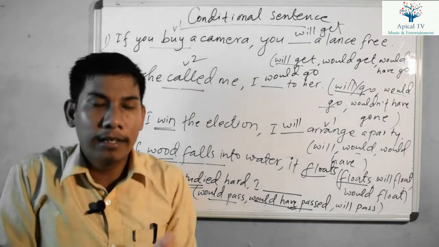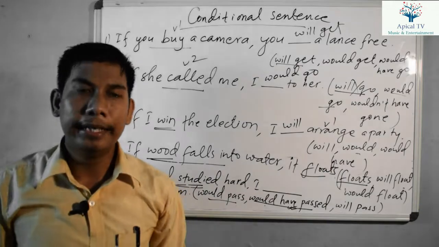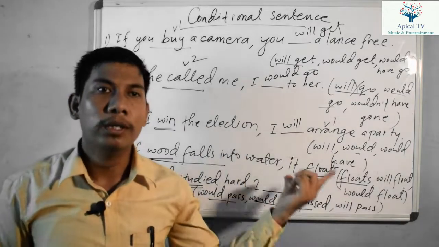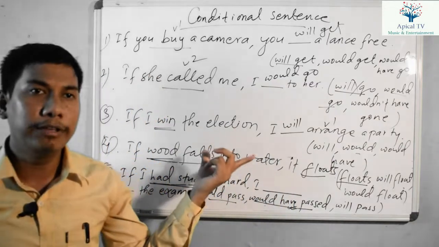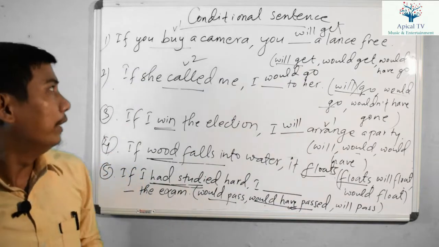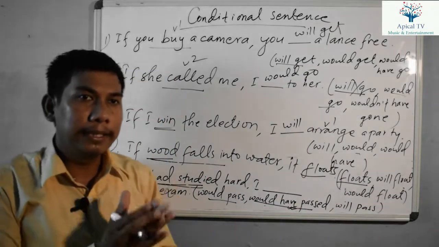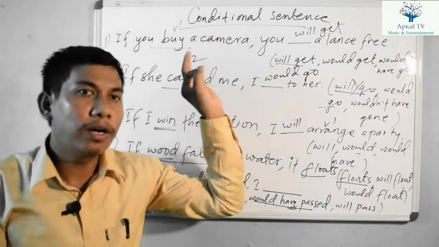In the zero conditional sentence, there is use of simple present tense in the if clause and in the main clause. The condition is for universal facts, for cause and effect, for automatic action. We use simple present tense in both clauses in the zero conditional sentence.